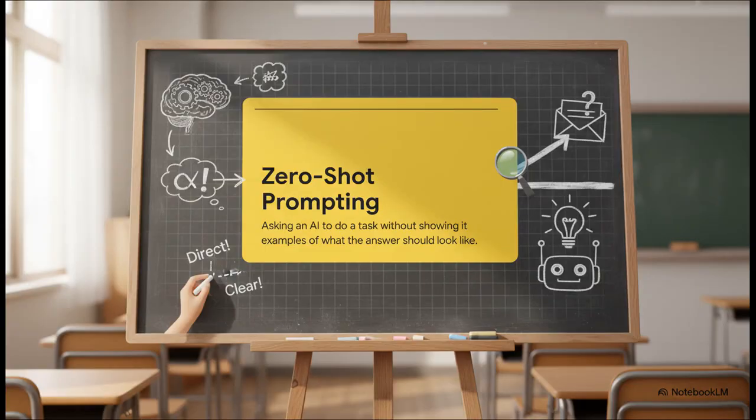So what is it? It sounds technical, but it's not. Zero-shot prompting just means you give the AI a direct and clear instruction to do something without giving it any examples of what you want. You're not showing it a sample email or a template. You are relying 100% on the power of a great instruction.